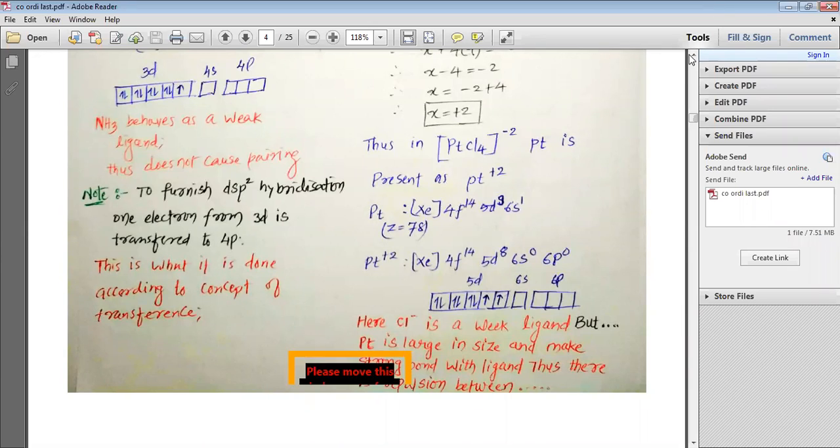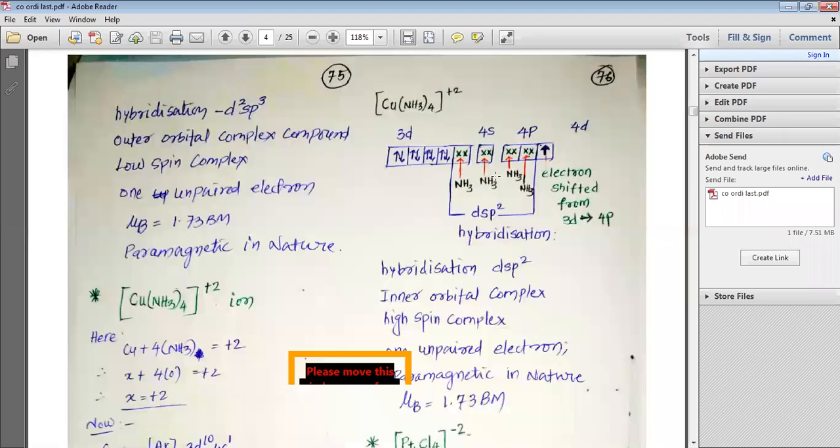So let us first understand, according to the concept of transference, my dear students, one electron from the 3d orbital has been moved to the 4p orbital, and that is why, using this vacant 3d orbital, one 4s orbital and two 4p orbitals, [Cu(NH3)4]2+ undergoes dsp2 hybridization. The electron shifted from 3d to 4p has been clearly shown in the figure so that you can understand it well. Here in [Cu(NH3)4]2+, the hybridization is dsp2.